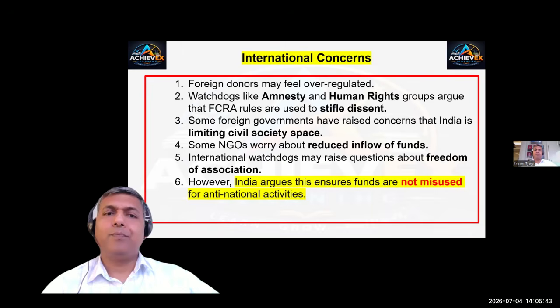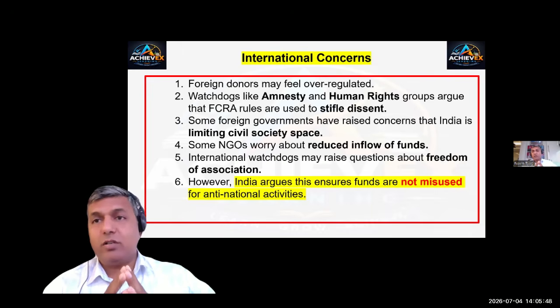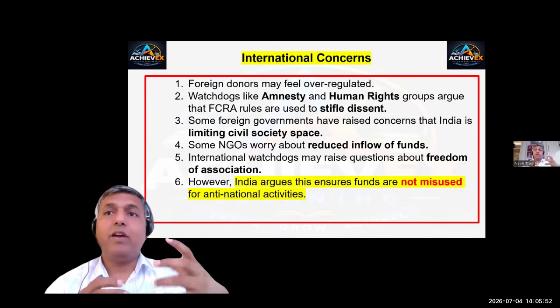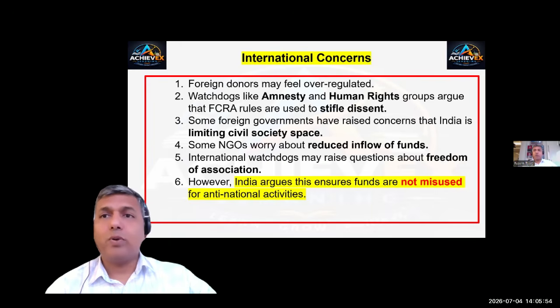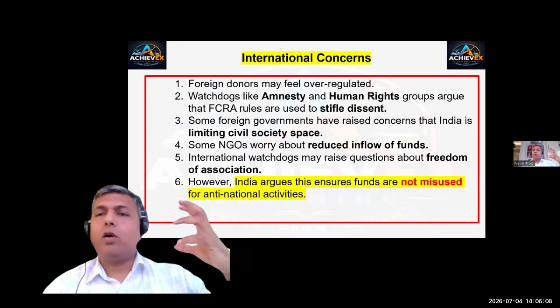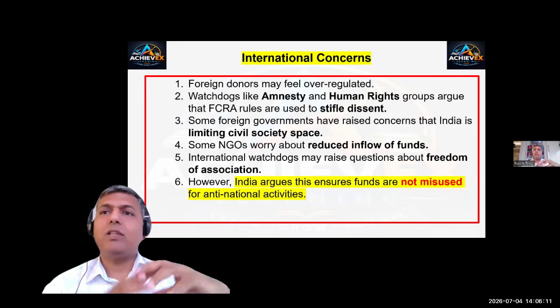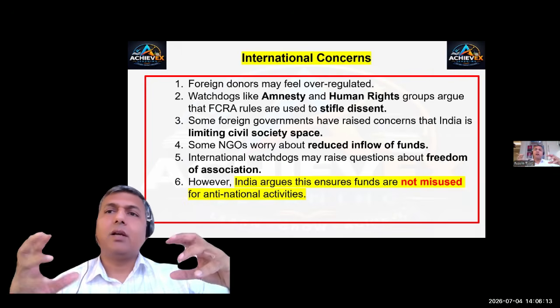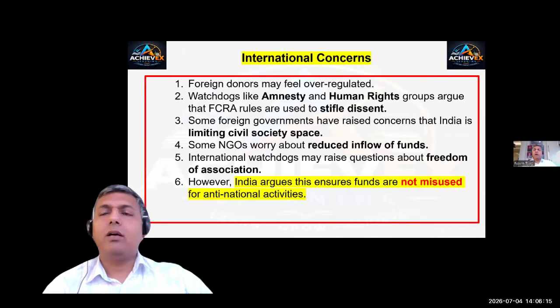Some NGOs would worry about reducing inflow of funds. Yes, when there is over-regulation, people may feel that India is regulating too much of NGO work. They may donate less money. It is a concern. Watchdogs may raise questions about freedom of association. One company or one NGO wants to associate with its subsidiary in India. They may feel that their freedom of association is being restricted.